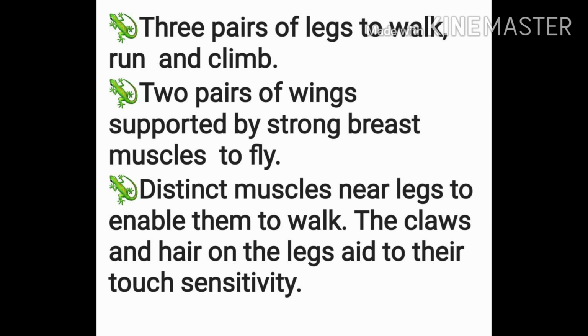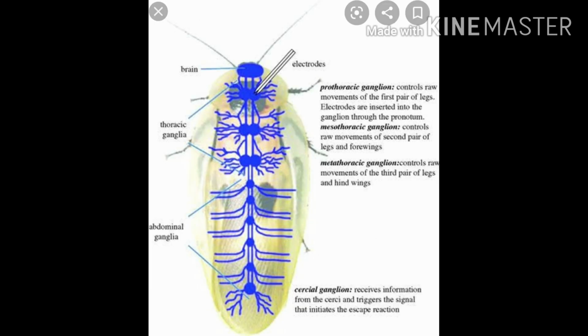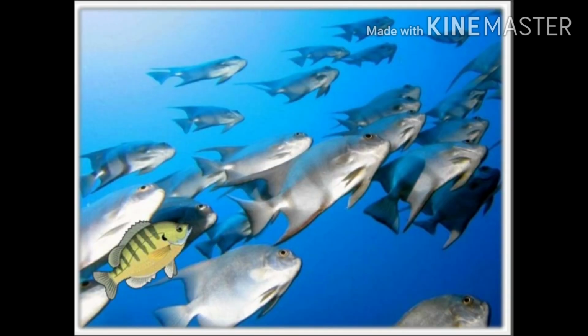They have very distinct muscles near the legs which pull and help the legs in walking. There are also some small hair-like structures you might have seen in the diagram. Yes, they also increase the sensitivity of touch. Now you might have heard that cockroaches can live without a head for many days, but it is only half true. You can see this is the nervous system. The nervous system is intact, but when the mouth is not there, it does not get food to eat, so it will die in 7 to 10 days, right?